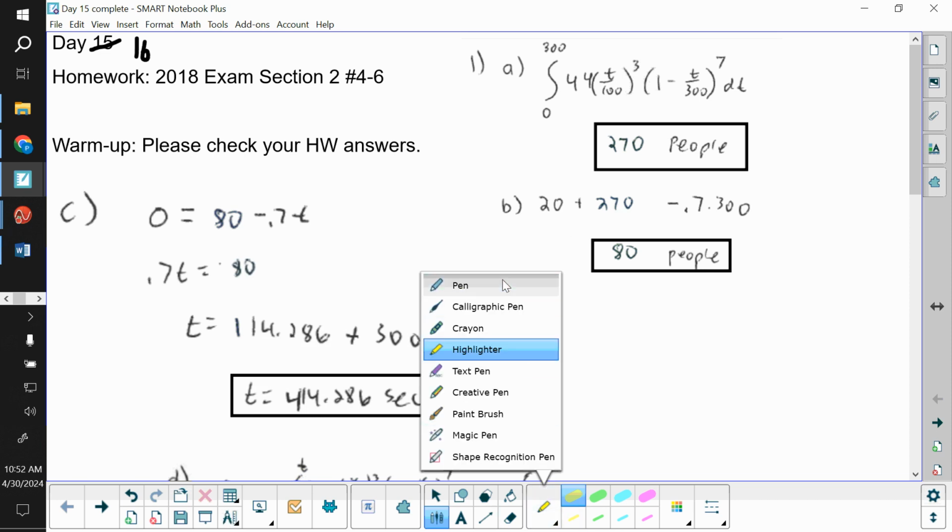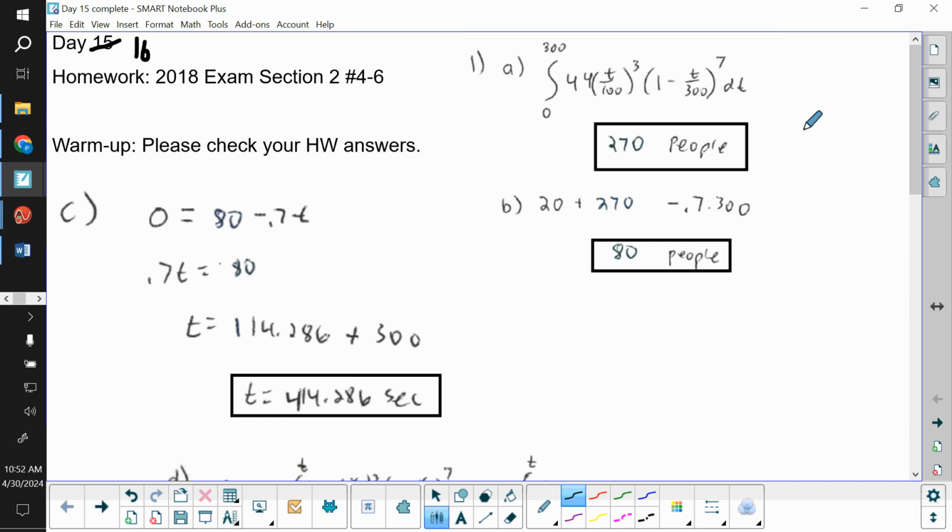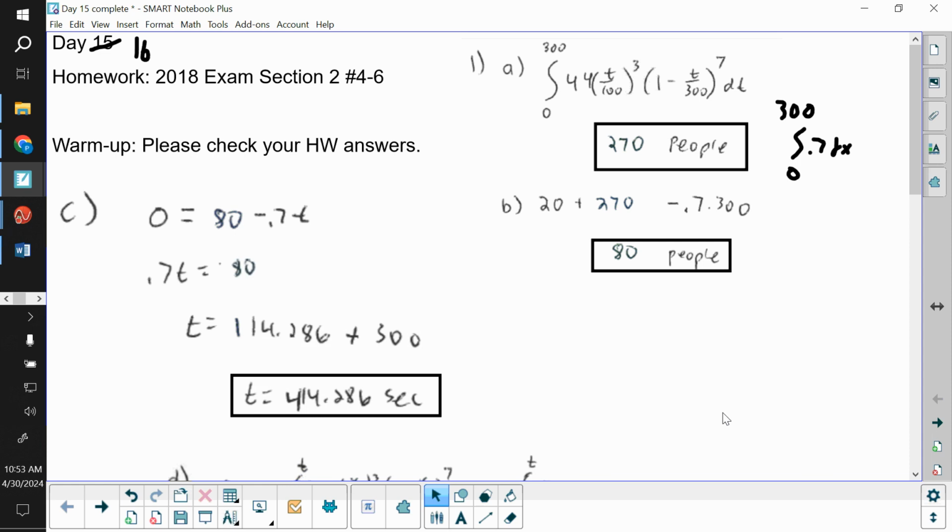Now, the people that are leaving, technically, we're doing the integral from 0 to 300. And they said that they were leaving at a constant rate of 0.7. So it's 0.7 dx. Well, when you do that, the antiderivative of 0.7 dx is 0.7x, and then you'd be subbing in 300 and subbing in 0.